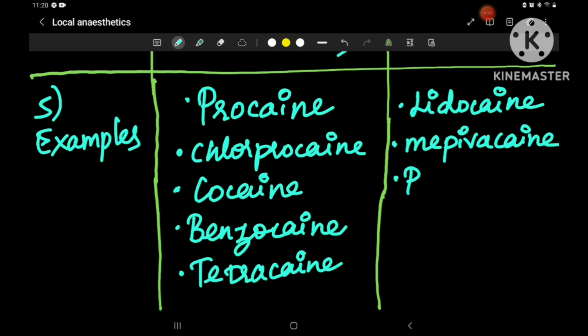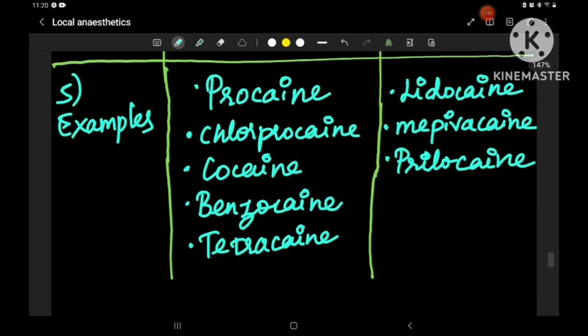Next is prilocaine. Now prilocaine has a high incidence of methemoglobinemia, because it produces a metabolite, orthotoluidine. If we discuss the topic, let's discuss it later. Okay. Next is bupivacaine. Next is ropivacaine.